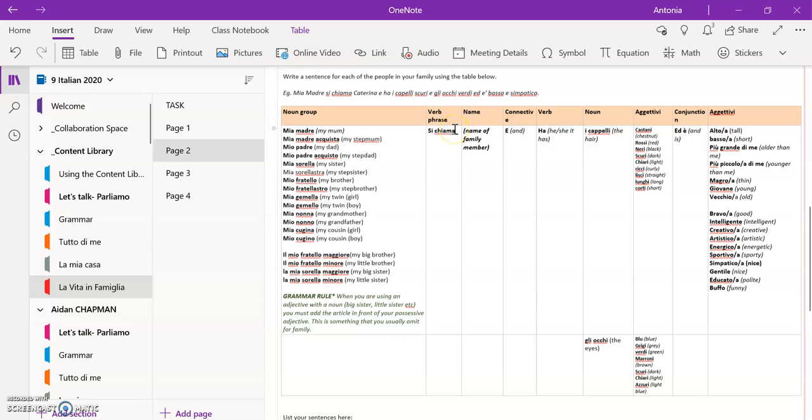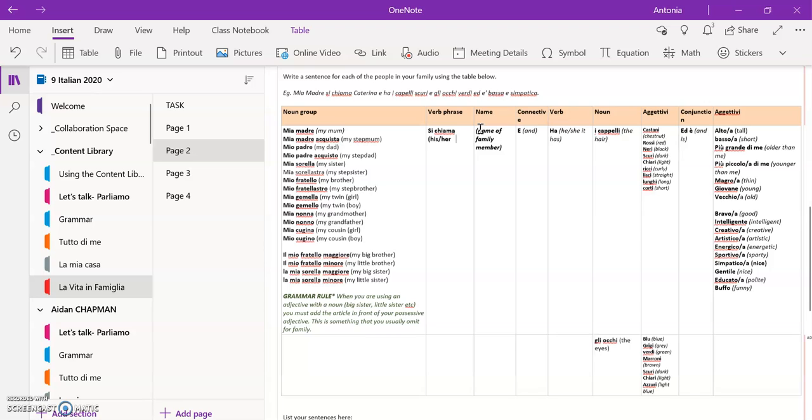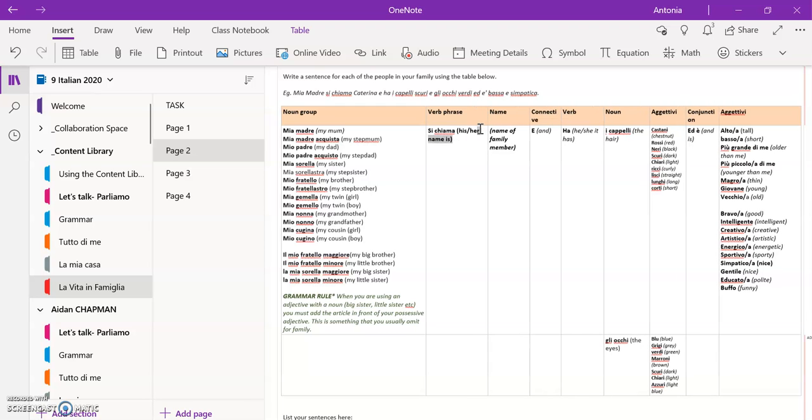Si chiama, which is "his or her name is", which I forgot to put in there, but we know that from the activity above. All right, si chiama, her name is, and then Caterina, the name of the family member. Then we have the connective, and a verb, ha, she or he has. I capelli, have a look here, the noun here, I capelli means the hair.